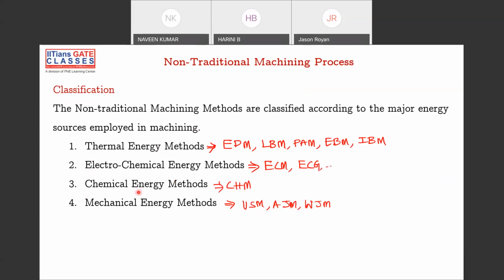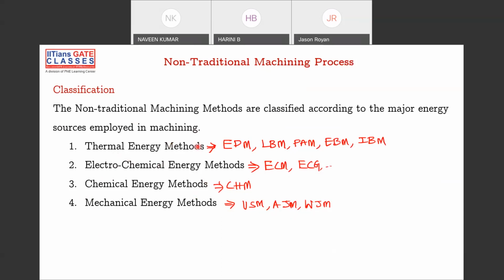Next method is chemical energy methods, that you can use as chemical machining. And mechanical ways also can be used, that is your ultrasonic machining, abrasive jet machining, and water jet machining. So these are the different forms of energies that can be classified, which are the primary or major energy sources for removing the material from your workpiece. And these are called non-traditional manufacturing processes, because we are not using conventional mechanical energies. We are trying to use different sources of energies.